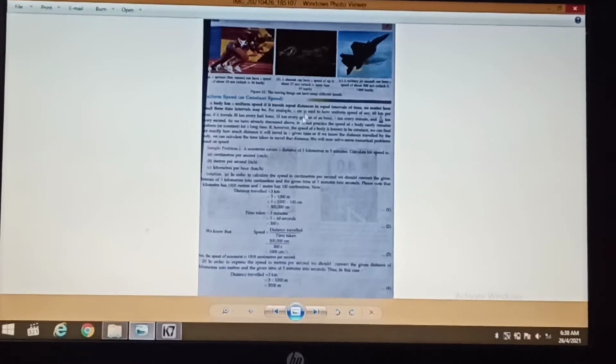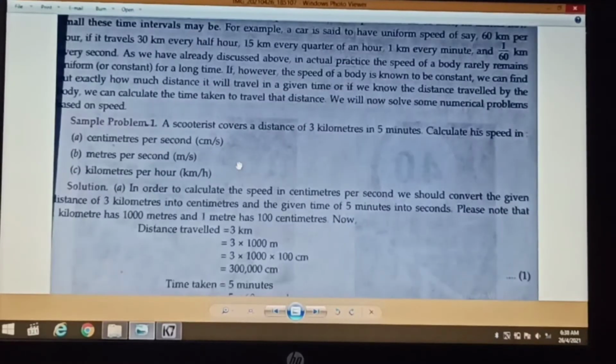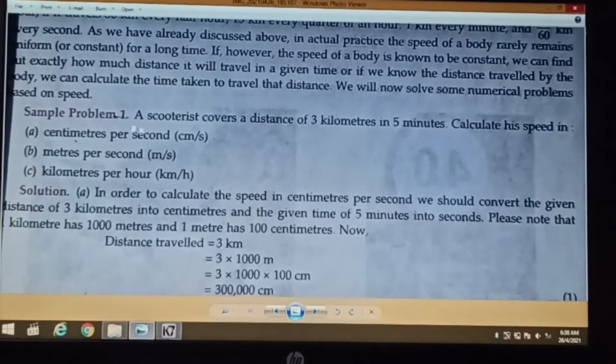Okay, so it is on your page, on your book, page number 7. There we were solving some of the problems. So the problem was sample problem 1. Okay, a scooterist covers a distance of 3 kilometers in 5 minutes.